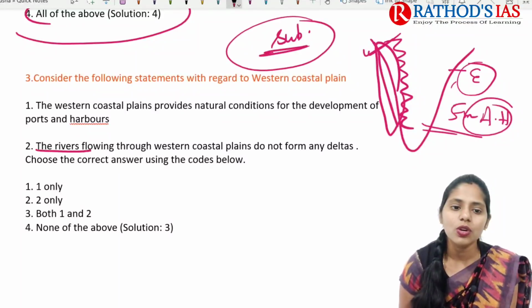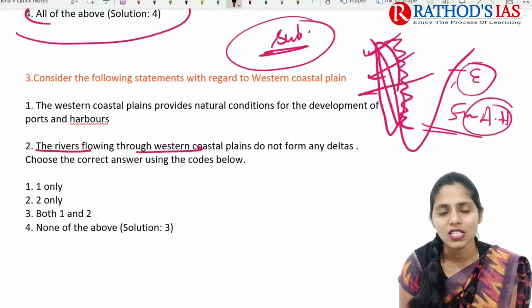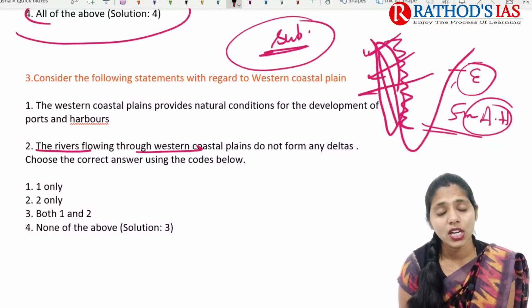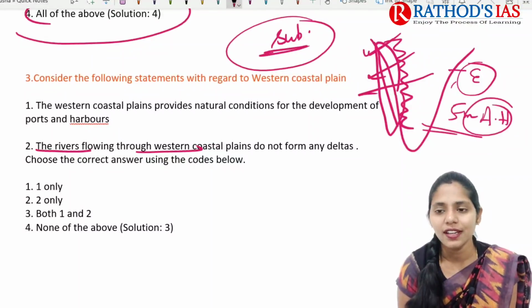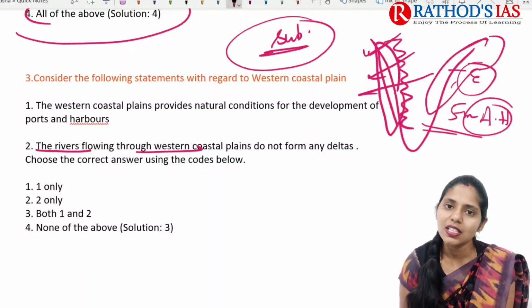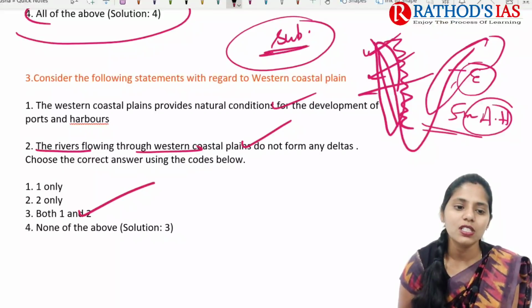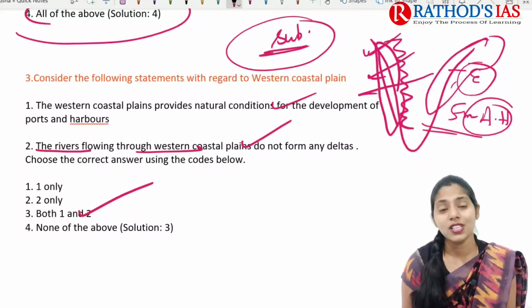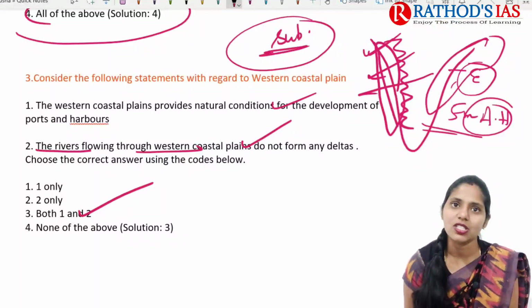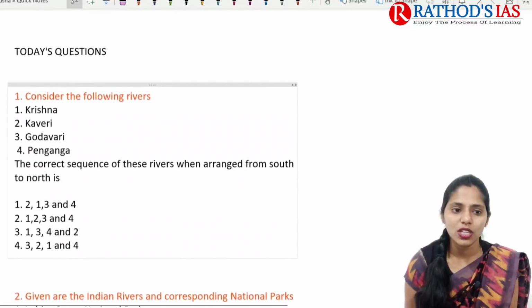And the next one is the rivers which are mainly flowing through the Western Coastal Plains do not form deltas. Yes, this statement is absolutely correct. They will form estuaries rather than deltas. Deltas are mainly seen on the eastern coast. So these two statements are absolutely correct, and the correct option is both 1 and 2. This is the explanation part for yesterday's questions. And now let us try to see today's questions.